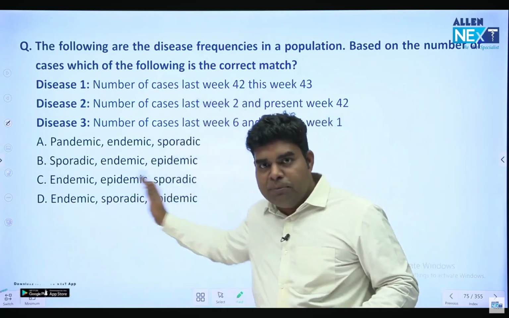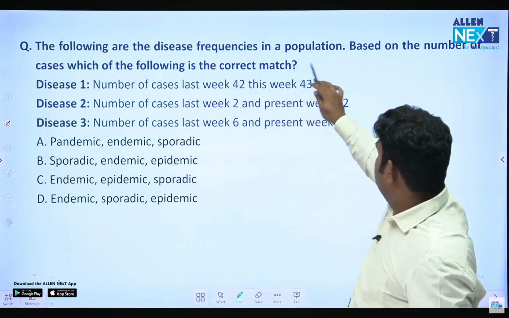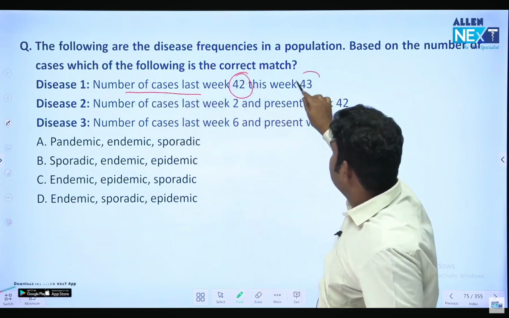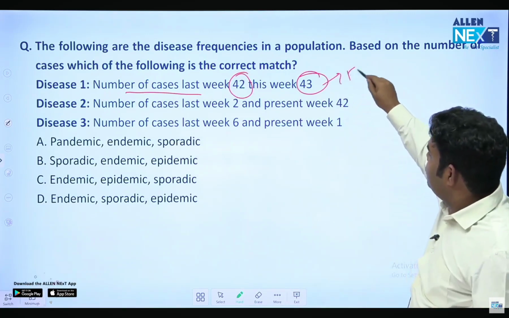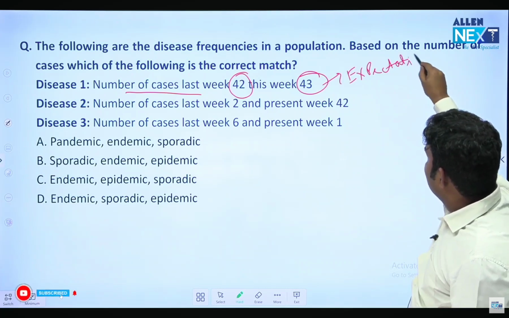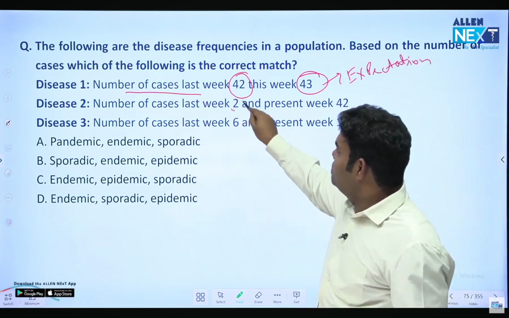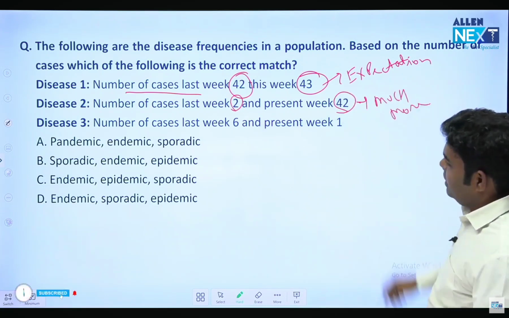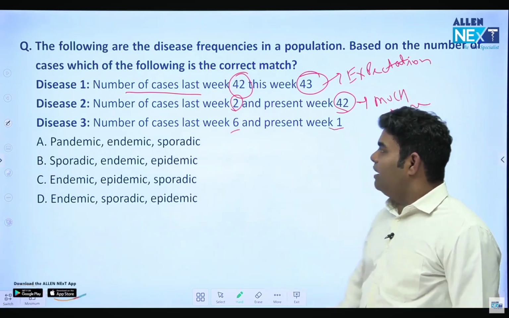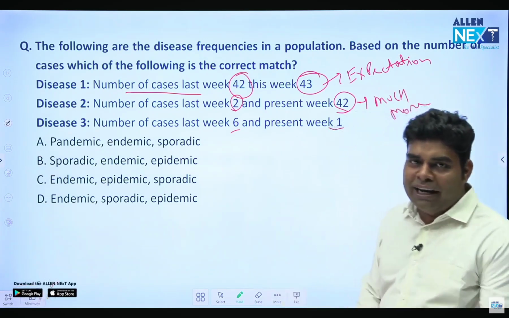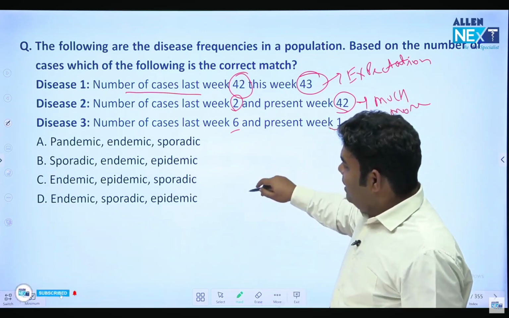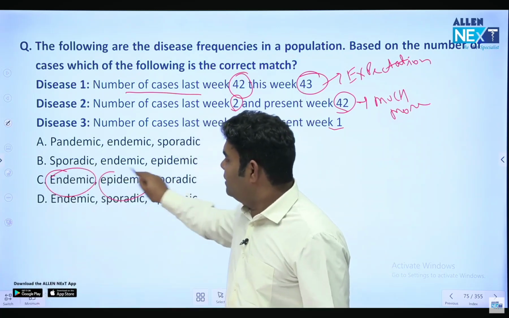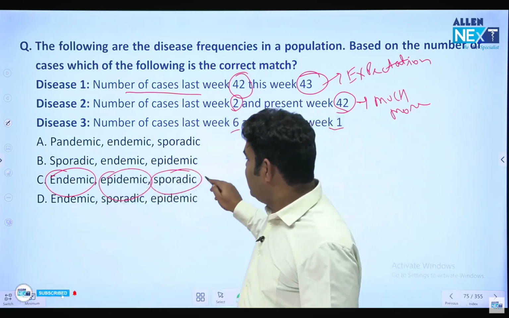Again, they have given the question from this part. I think it's an easy one. Try to give the answer before I come to the answer. Number of cases last week is 42. This week 43. So it is within expectation. Last week it is 2. This week 42. So it is much more than expected. And last week 6, present week 1. It means totally random cases are occurring. Sometimes 6, sometimes 1. So the first one is definitely endemic. Within expected number, endemic. Much more than expected, epidemic. And random occurrence of cases is sporadic. So the correct answer will be C.